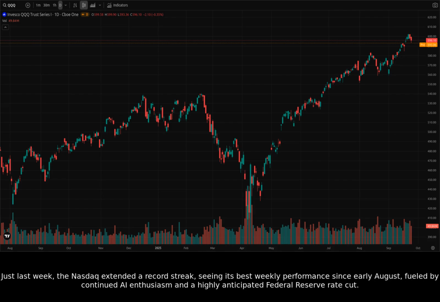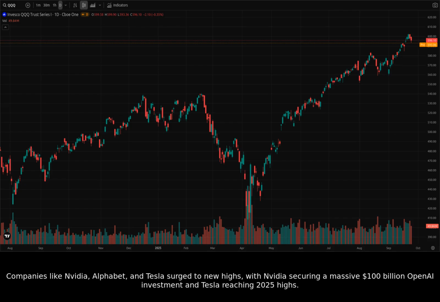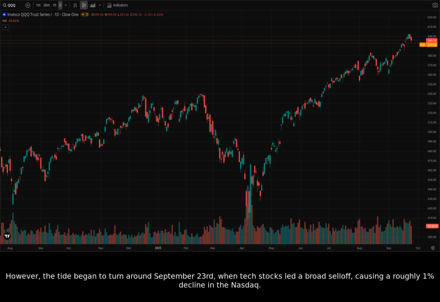Just last week, the Nasdaq extended a record streak, seeing its best weekly performance since early August, fueled by continued AI enthusiasm and a highly anticipated Federal Reserve rate cut. Companies like Nvidia, Alphabet, and Tesla surged to new highs, with Nvidia securing a massive $100 billion OpenAI investment and Tesla reaching 2025 highs. However, the tide began to turn around September 23rd, when tech stocks led a broad sell-off, causing a roughly 1% decline in the Nasdaq.